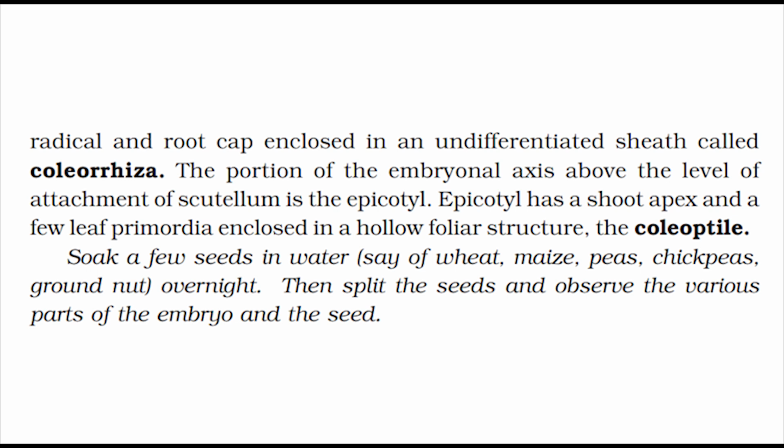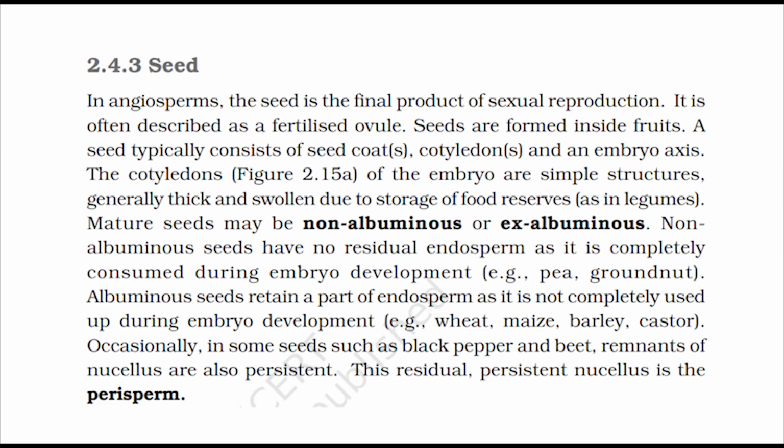Soak a few seeds in water, say of wheat, maize, peas, chickpeas, groundnut, overnight. Then split the seeds and observe the various parts of the embryo and the seed. Seed. In angiosperms, the seed is the final product of sexual reproduction. It is often described as a fertilized ovule. Seeds are formed inside fruits.